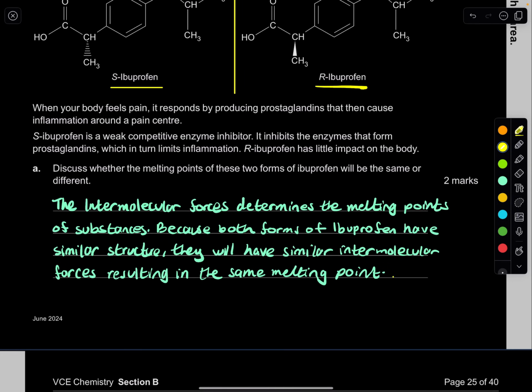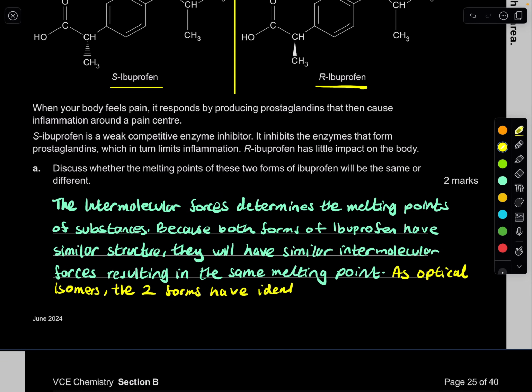This is important. As optical isomers, the two forms have identical physical properties like density, melting point or boiling point, but different chemical properties.